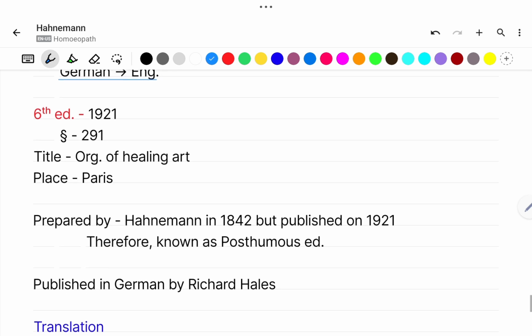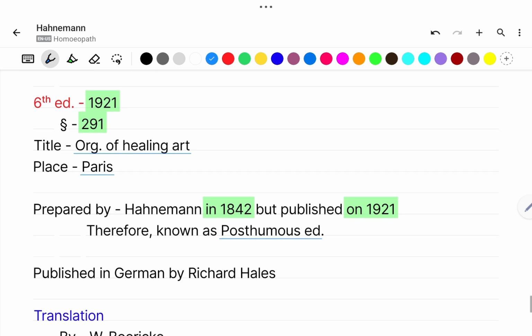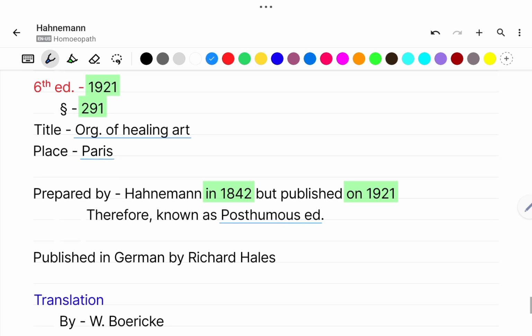Now comes the 6th edition. It came in the year 1921, that is after the death of Dr. Hahnemann. It has 291 aphorisms, title is the same, Organon of Healing Art, and the place was Paris. This was prepared by Dr. Hahnemann in the year 1842, but published in the year 1921. So this book was published after the death of Dr. Hahnemann, so it is known as the posthumous edition of Organon of Medicine.